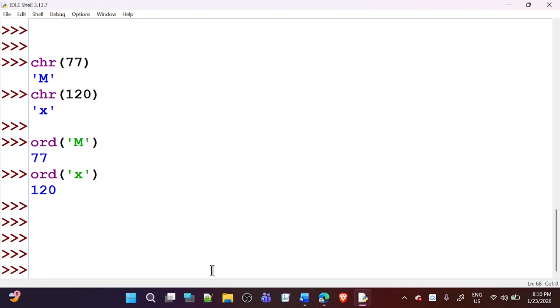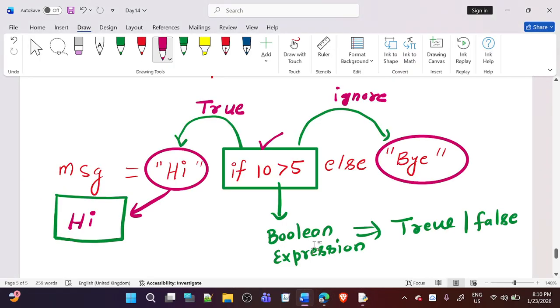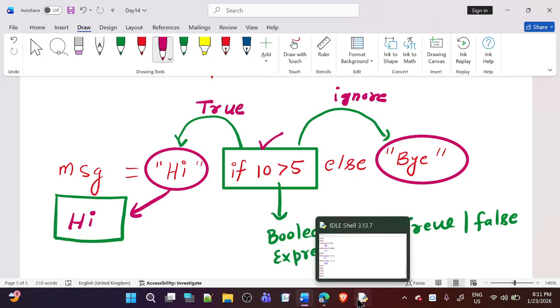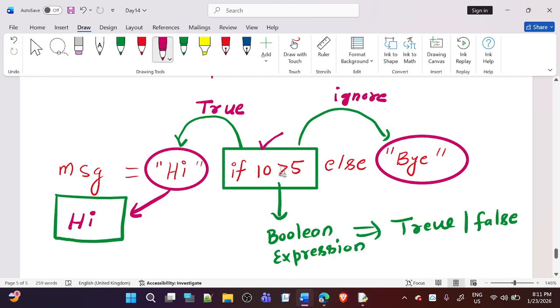Excuse me, Naved. Yes, please tell me. If we typed bye already here, no? If it is true and hi is stored, the else part is ignored, so what will be there? In the message it will be stored as bye? No, for that we need to keep the condition false, then only it will store bye. Otherwise it will never store bye. Why will it take only the first one, not the last one? Because of this condition.